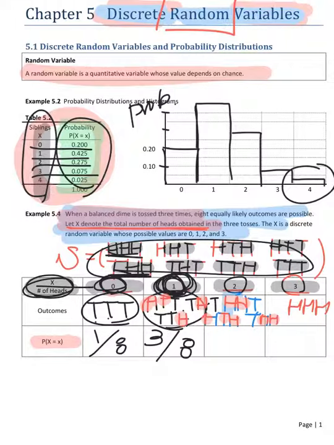So let me keep going. X equal 2. It has 3 outcomes again. Another 3 outcomes out of 8. And the last one, only 1 out of 8. So can you take the probabilities from the defined random variable? Any question?